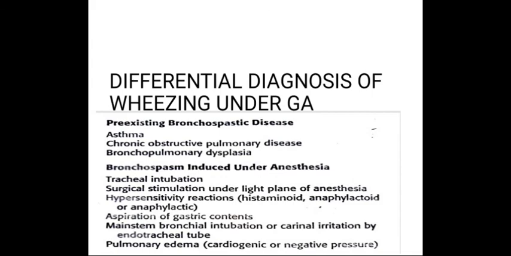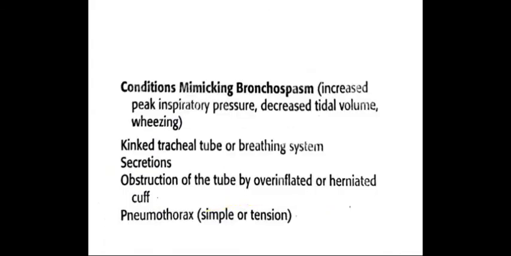Next, mainstem bronchial intubation or carinal irritation by the endotracheal tube. And last is pulmonary edema. This pulmonary edema may be cardiogenic or negative pressure pulmonary edema. This is the DD. And there are conditions which mimic bronchospasm, that is increased peak airway pressure, decreased tidal volume, and wheezing.